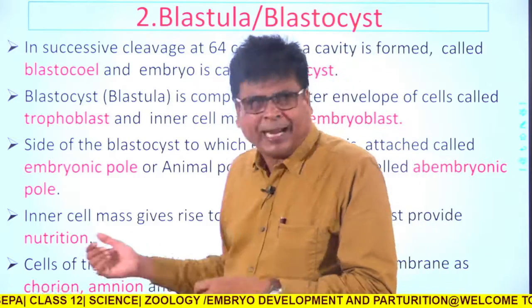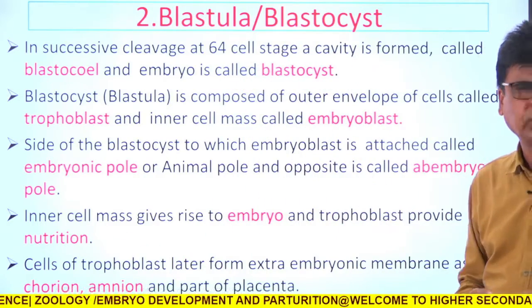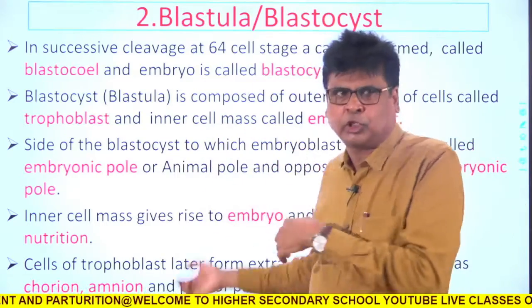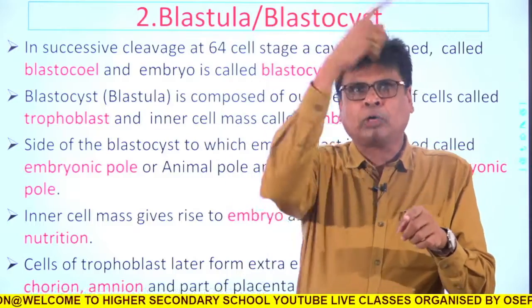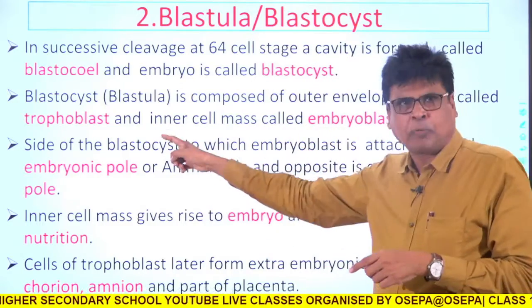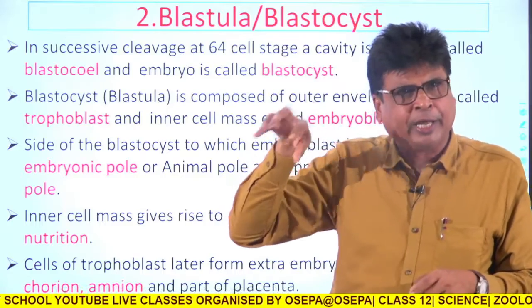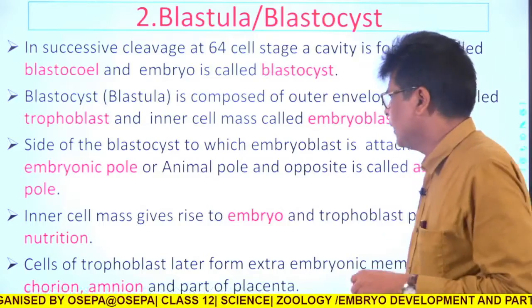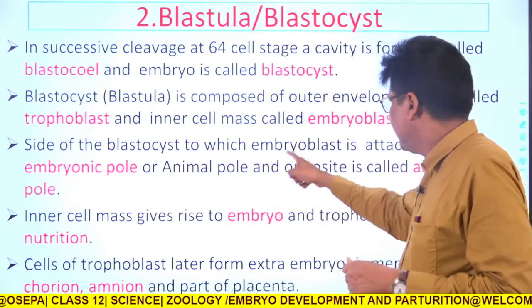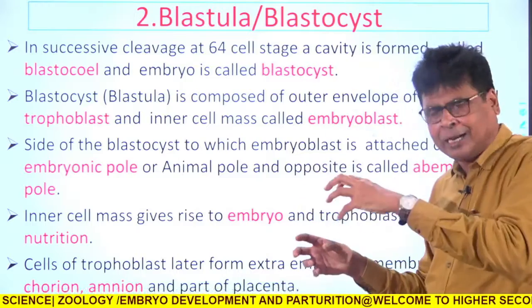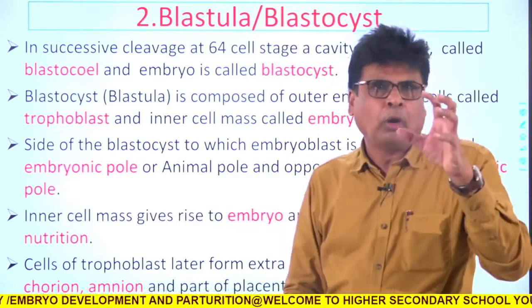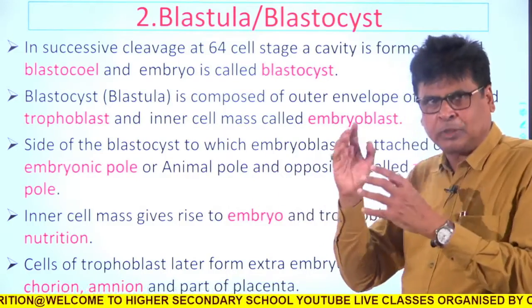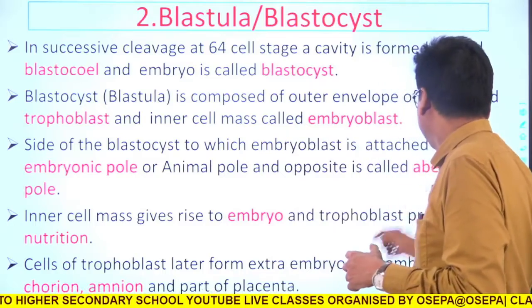Now, the side of the blastula or blastocyst to which the embryoblast is attached. I shall give you the picture. If this is the ball, the outer border of the ball is called the trophoblast. Inside the ball, at a particular area, there are some cells, called the embryoblast. The side of the blastocyst to which the embryoblast is attached is called the animal pole, and the other part, opposite to that pole, is called the embryonic pole.